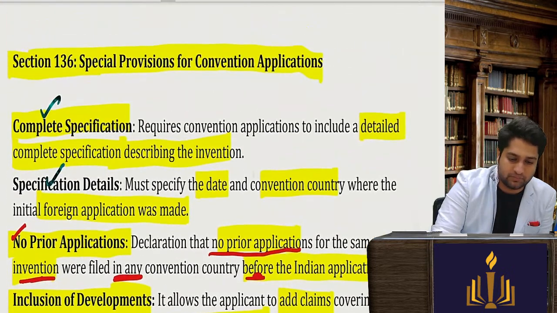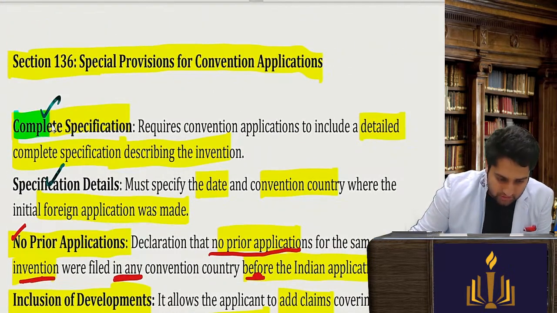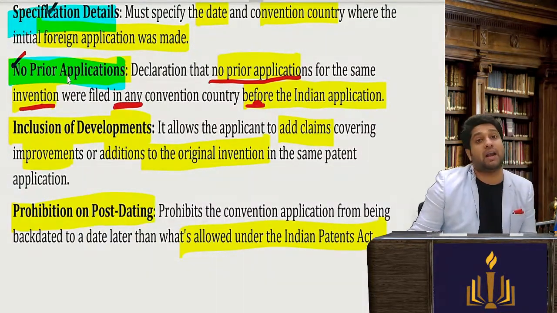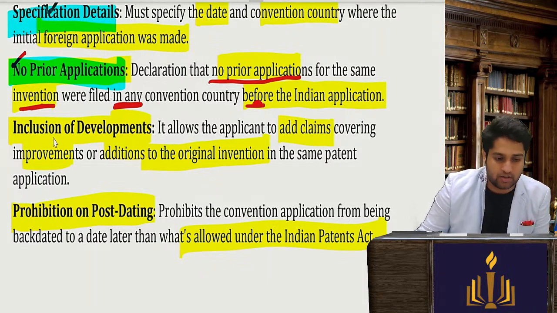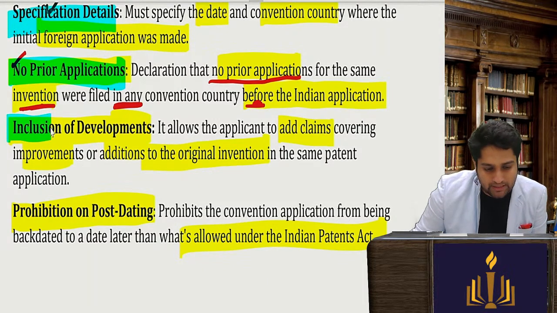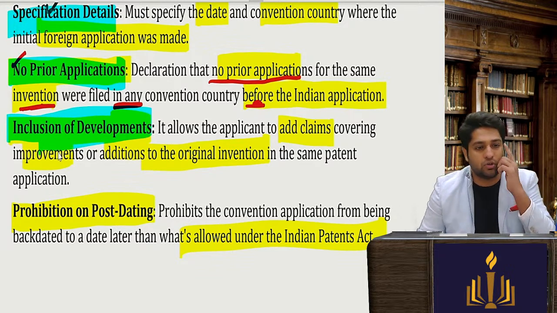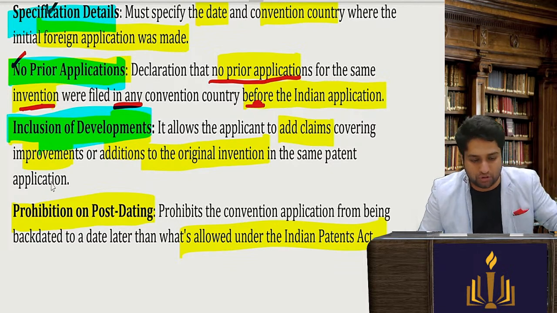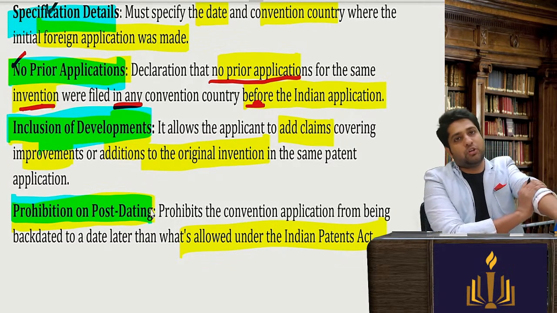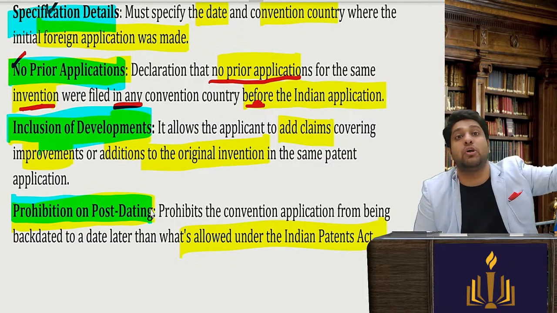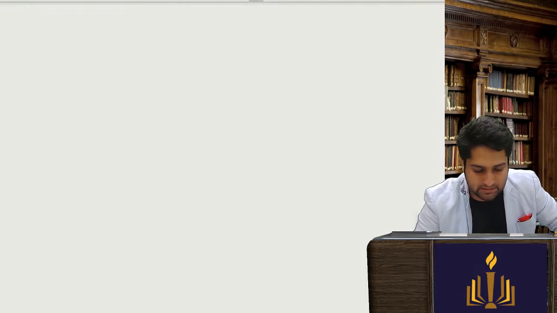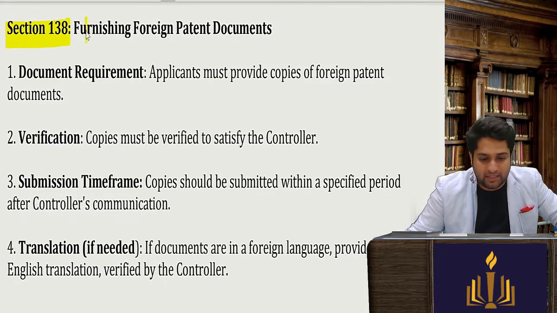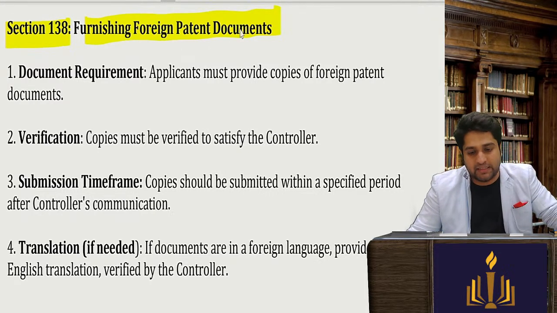So what are the points here? Give the complete specification, give the specification of the date and the convention country, or a declaration that you have not filed any prior application other than this, or inclusion of developments. So it also includes the patent of addition, and prohibition on post dating. So you cannot give a post date beyond the date specified under the Patents Act. Then we see section 138. 138 talks of foreign patent documents.